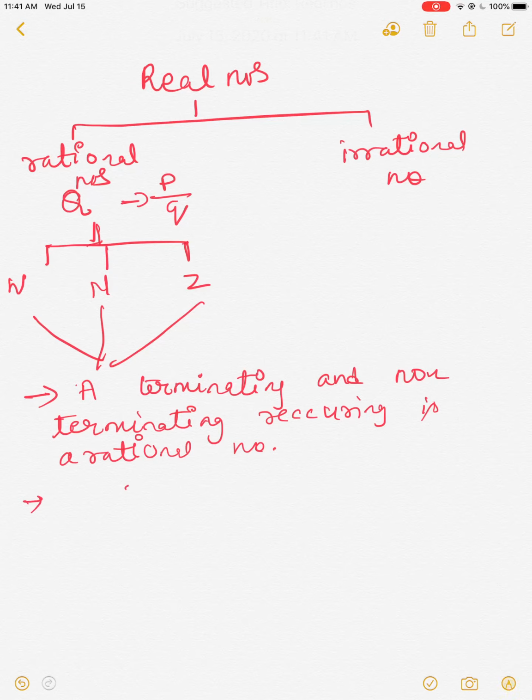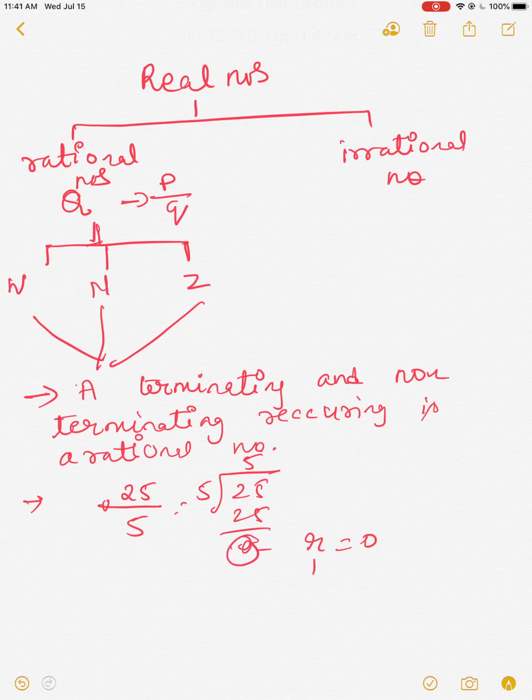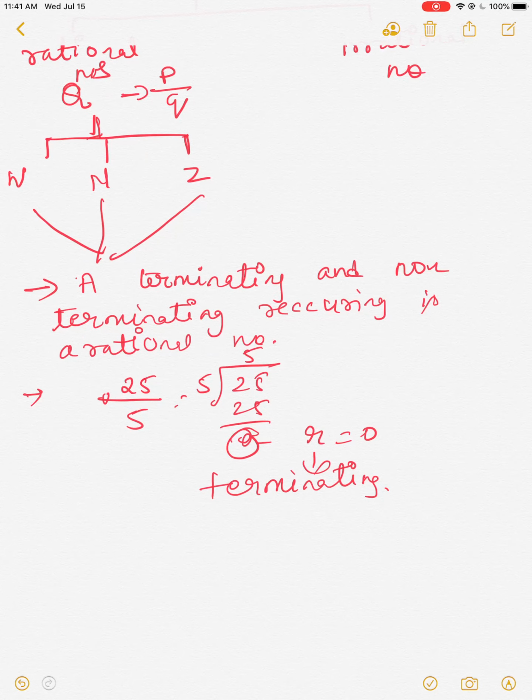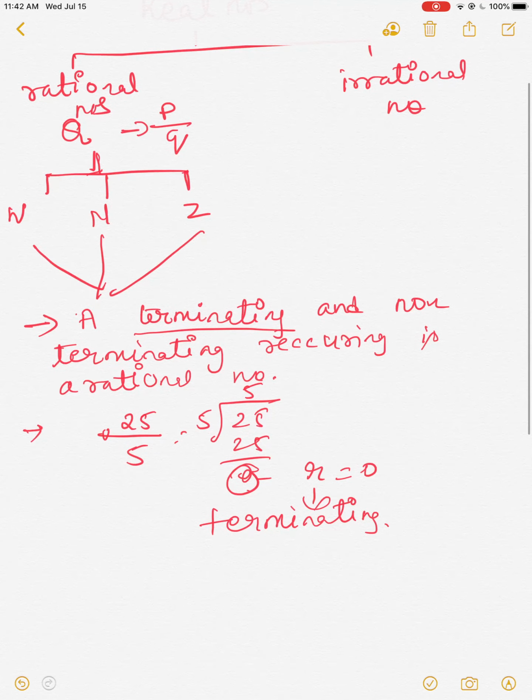Okay, supposing let us take 25 upon 5. 25 divided by 5. 5 5s are 25. The remainder here is equal to 0. If the remainder is 0, they are called terminating. In common language, terminating means end. This division is ending with zeros. So, if it is in P upon Q, if the division ends with 0, they are called terminating and they will be coming under the rational numbers. Also we have non-terminating recurring.